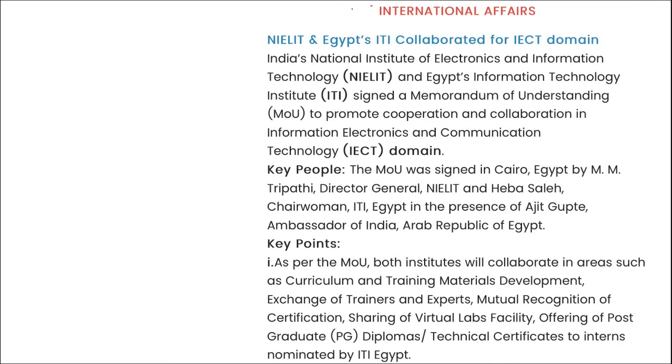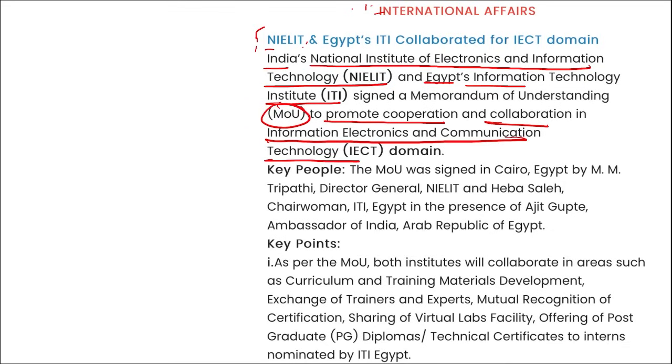Next, international news. NIELIT, India's National Institute of Electronics and Information Technology, and Egypt's ITI, Information Technology Institute, recently signed an MOU to promote cooperation and collaboration in the information, electronics, and communication technology domain. Remember NIELIT, the Institute of Electronics and Information Technology of India.